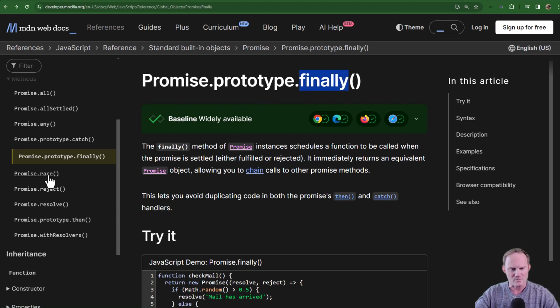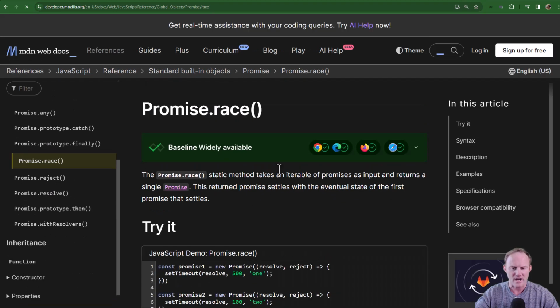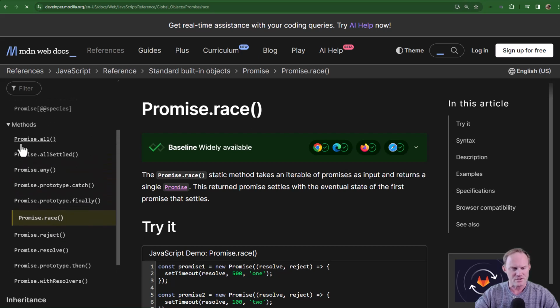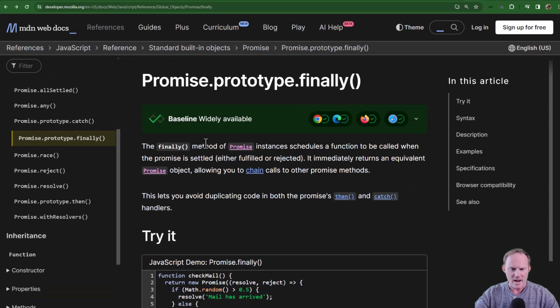So race came with promises when they were first released. Reject and resolve are part of that, and so is then. Most of this other stuff is new. I guess all was part of it, but allSettled has come out since then. Any and finally, and back to finally here.